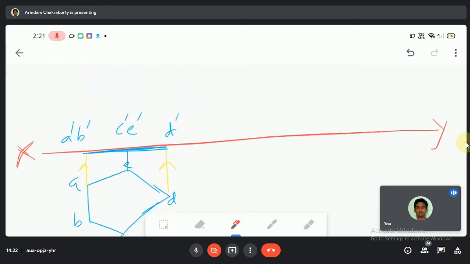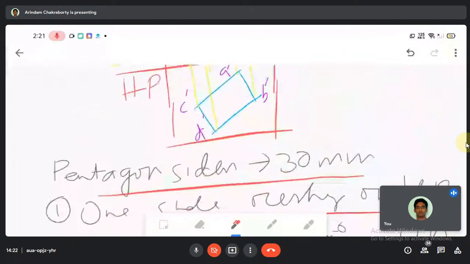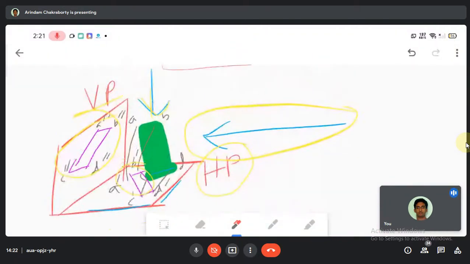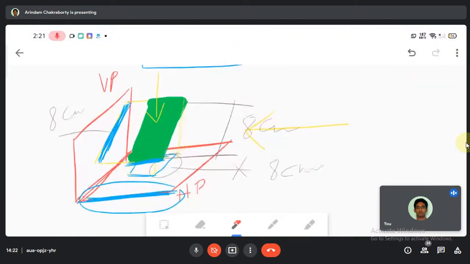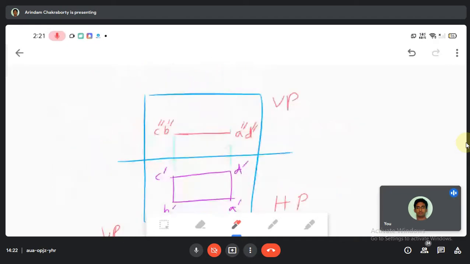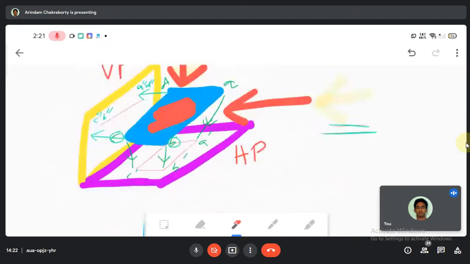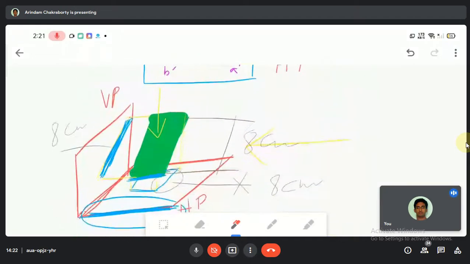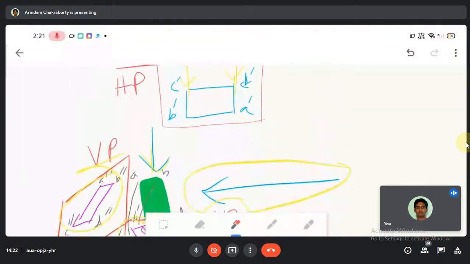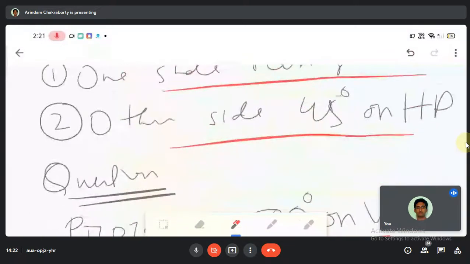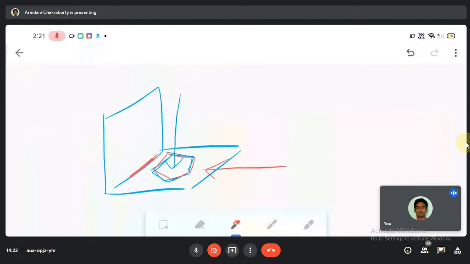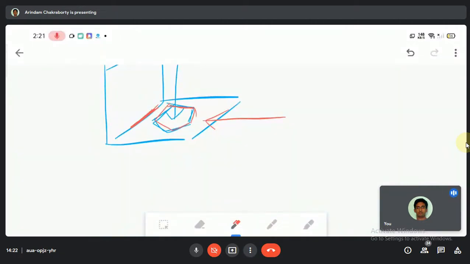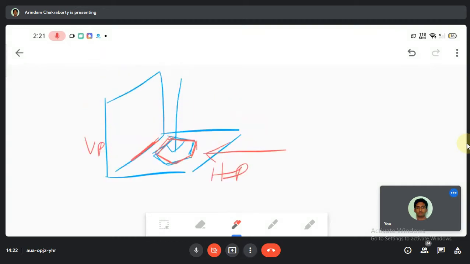Earlier the figures were floating above the plane. That's why we draw like this. But over here they are not at all floating above the plane. It is settled on the HP. Am I clear? And this is BP. Yes, sir. Okay, fine.